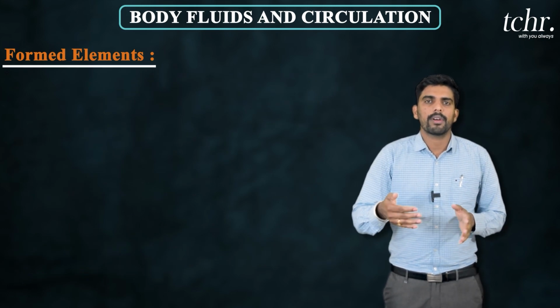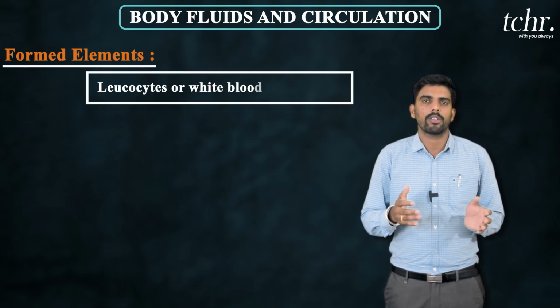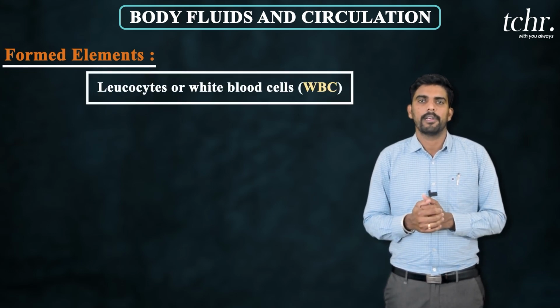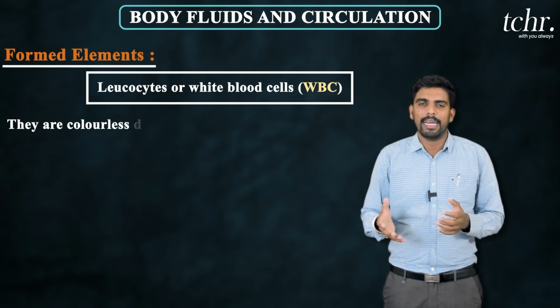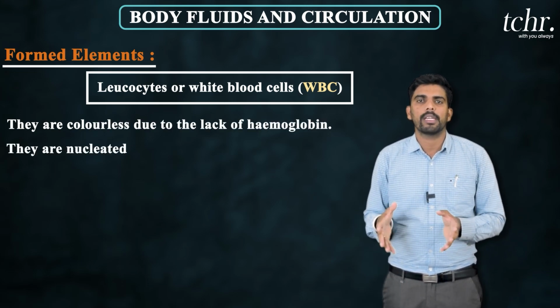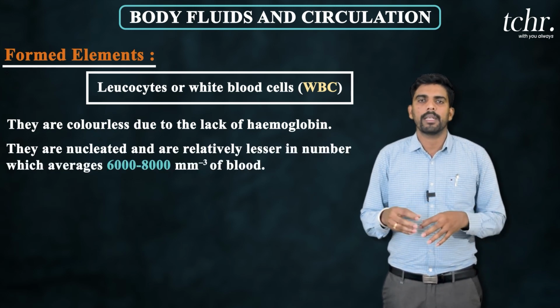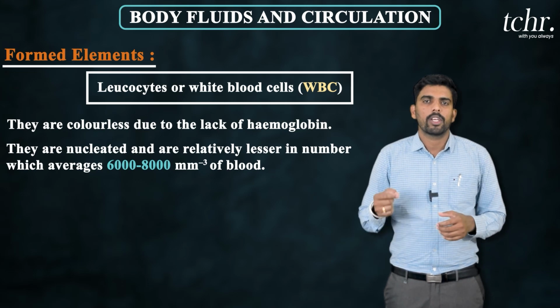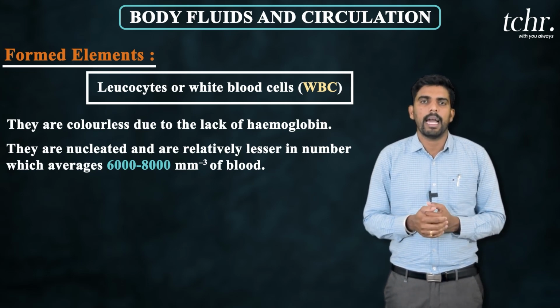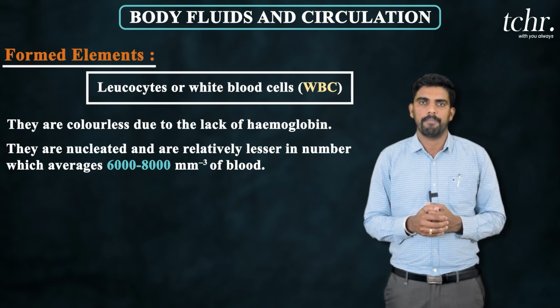Next, coming to the WBC. White blood cells are also called leukocytes. They are white in color or colorless due to lack of hemoglobin. They are mainly involved in our defense mechanism. They are larger in size compared to RBC, and a cubic millimeter of blood contains 6,000 to 8,000 WBC.